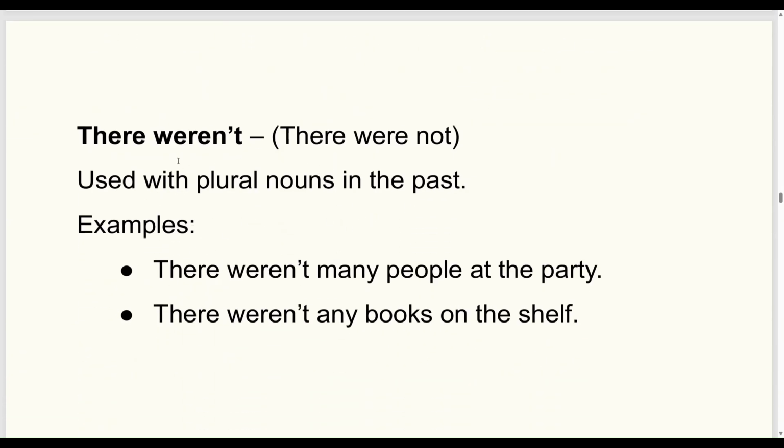For plural, we use there weren't. There weren't many people at the party. There weren't any books on the shelf.